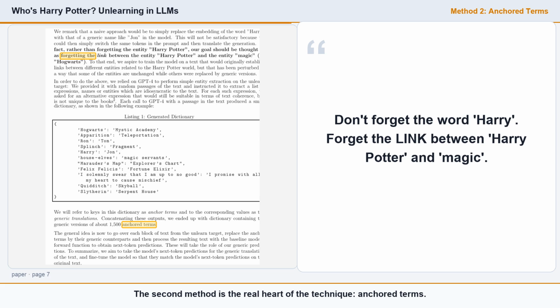The second method is the real heart of the technique, anchored terms. The key reframing is subtle but powerful. The goal isn't to forget the word Harry. It's to forget the link between the entity Harry Potter and the entity magic. Break the associations, not the vocabulary.